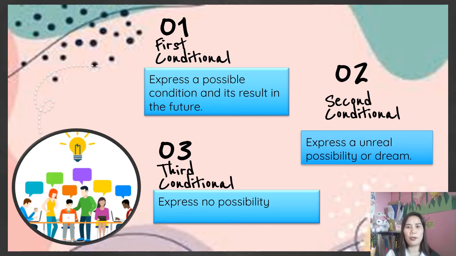For example, we have here, if you had studied harder, you would have passed the exam. So here, the exam and the result already happened. So how could it be? That's why the condition has no possibility. It will not happen anymore because it has already happened.